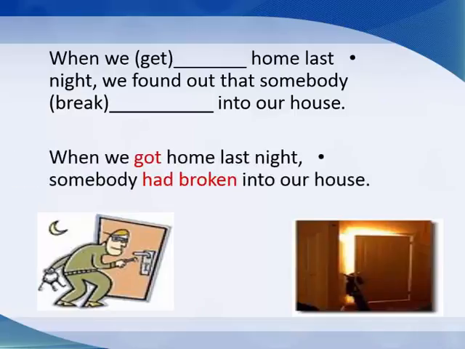When we got home last night, somebody had broken into our house. So somebody came first and had broken into our house, and then we arrived at home. So the first verb that happened in the past is in the past perfect tense, and the second verb that followed it is the past simple tense.